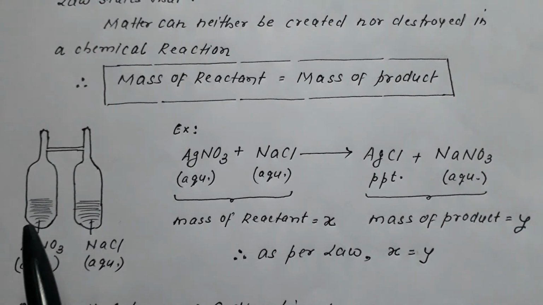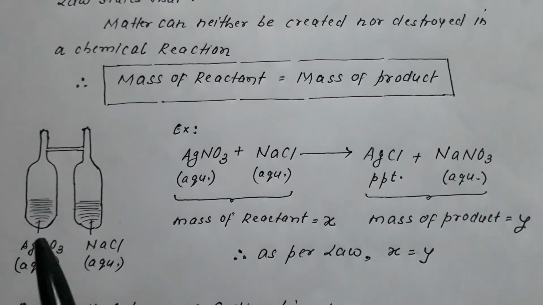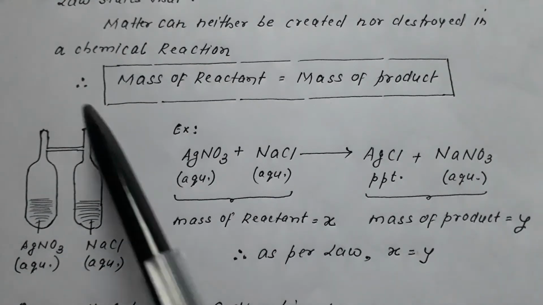In one of the limbs I have taken AgNO3 dissolved in water, called aqueous AgNO3. In another I have taken aqueous NaCl.